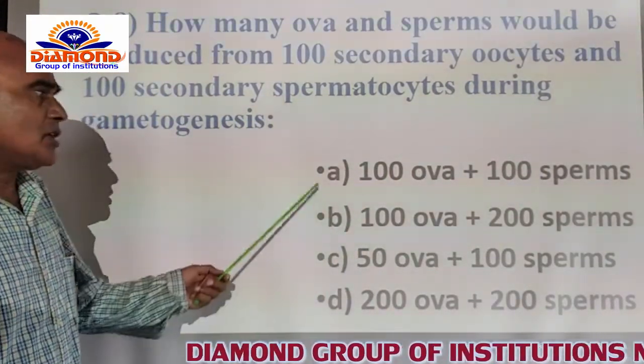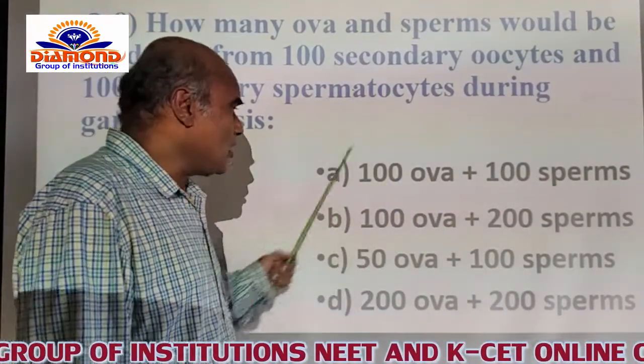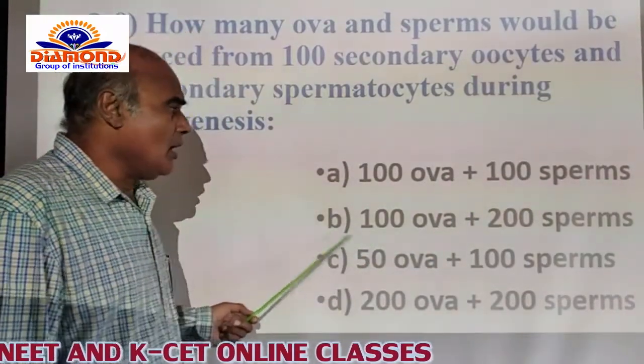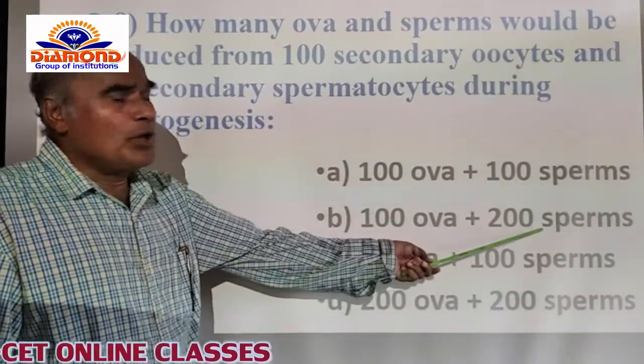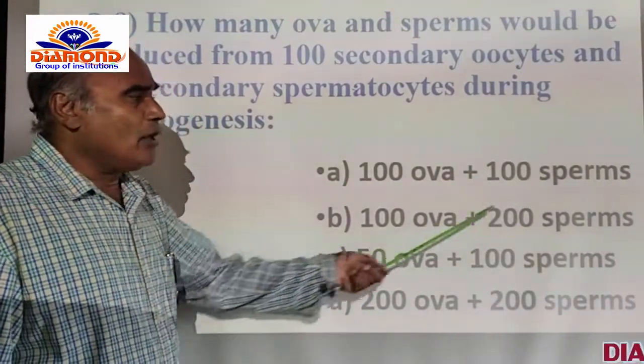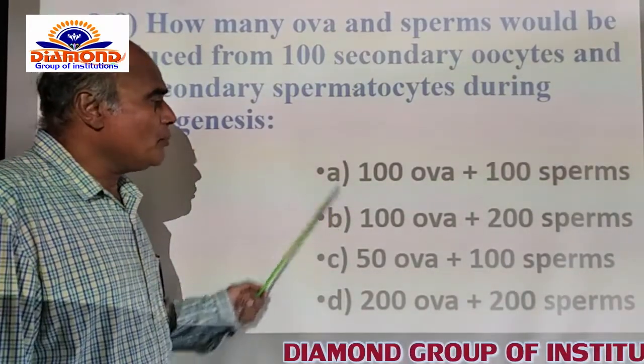Option A, 100 ova and 100 sperms: only the ova part is correct, whereas the sperms part is wrong. Option B is 100 ova and 200 sperms, so the production of both ova and sperms is correctly given in option B. That's why option B is correct.